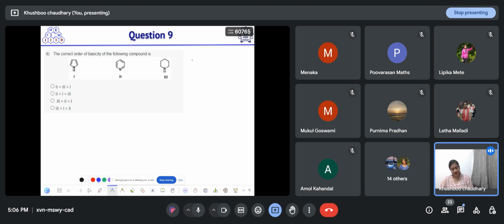Okay, so the correct option is option C. Yeah, it's sp2 hybridized. So if you see the hybridization here, this nitrogen is sp3 hybridized and has a lone pair of electrons that is not involved in conjugation. So it can donate its lone pair of electrons to a proton source and can act as a base. In the case of the second, pyridine, the nitrogen lone pair is not involved in conjugation and it is not a part of the aromatic sextet. The lone pair is available to donate to the proton source.